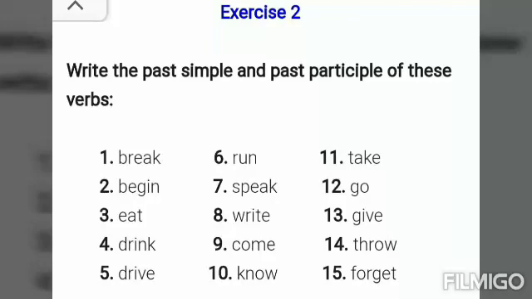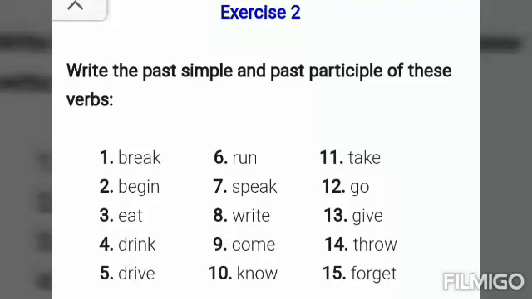Write, wrote, written. Come, came, come. Know, knew, known. Take, took, taken. Go, went, gone. Give, gave, given. Throw, threw, thrown. Forget, forgot, forgotten.